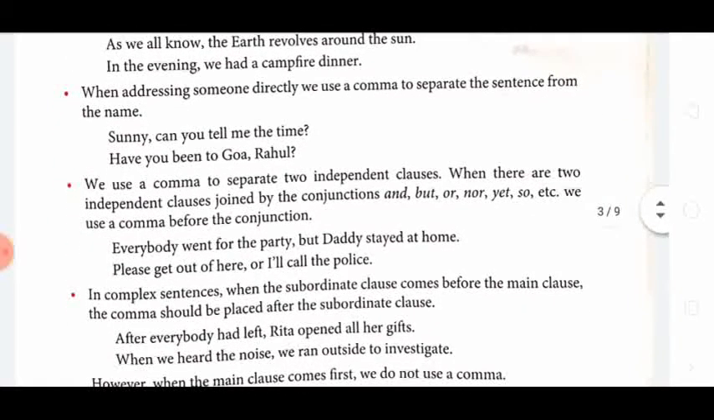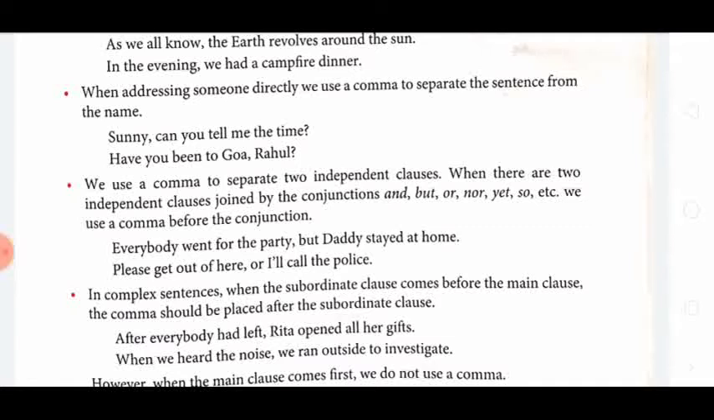When addressing someone directly, we use a comma to separate the sentence from the name. Sunny, can you tell me the time? So Sunny is the name of a person, and while calling Sunny, after calling Sunny, we have to stop. So we use a comma to separate it. Can you tell me the time?